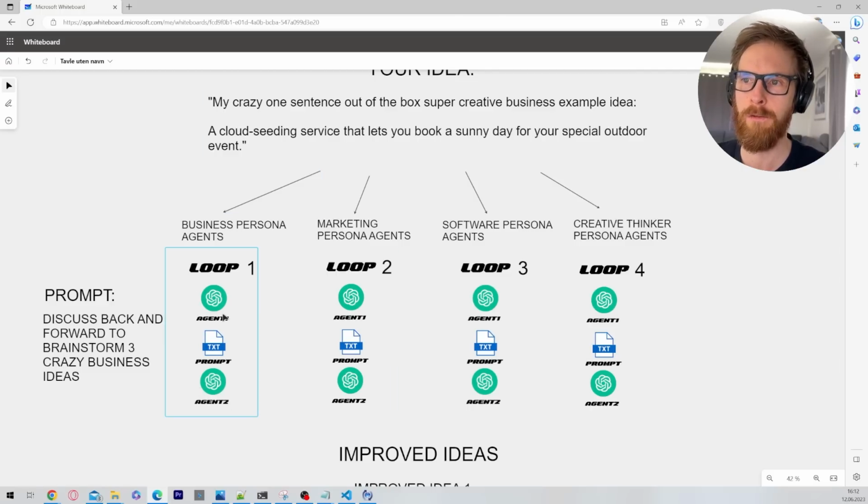So you can see here we have loop 1, 2, 3, 4. Each loop has 2 agents. Loop 1 has 2 business persona agents. Loop 2 has 2 marketing persona agents. They are not exactly similar, they are in the marketing niche. Loop 3 has software persona agents and loop 4 has creative thinker agents. The prompt is gonna be discussed back and forth to brainstorm 3 crazy business ideas. So let's take a look at how this works when we run this now.